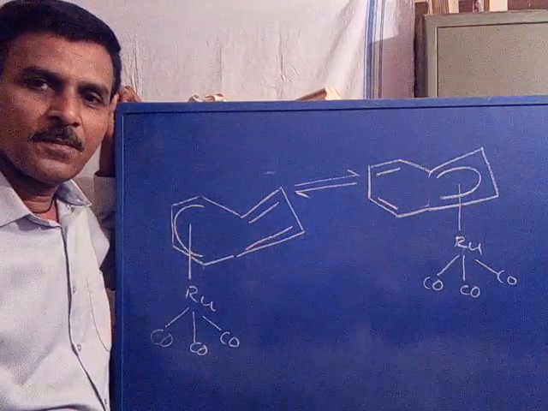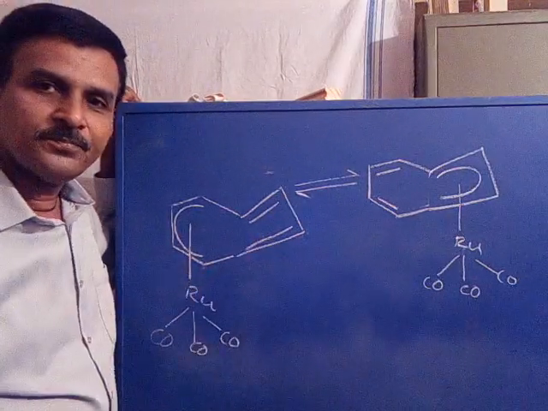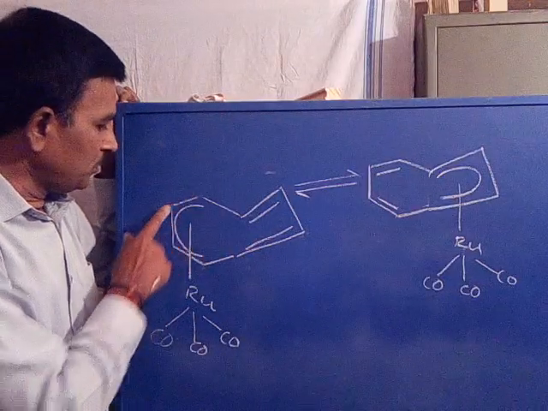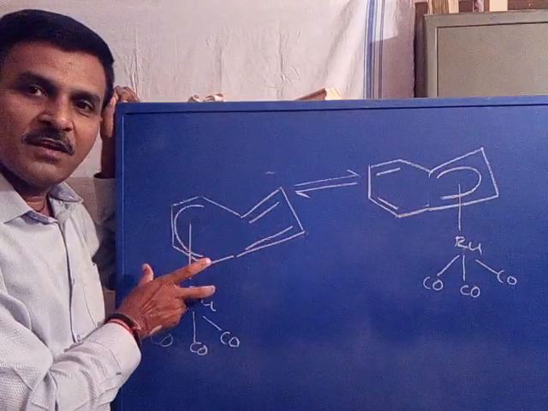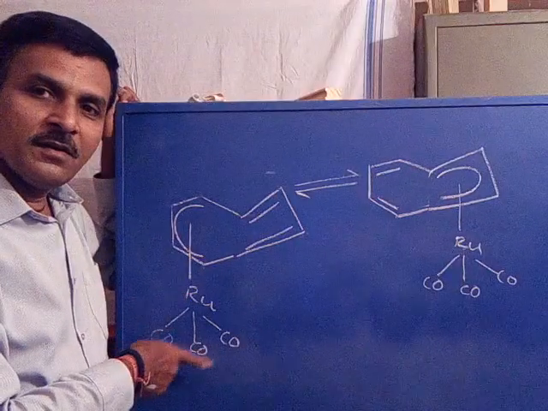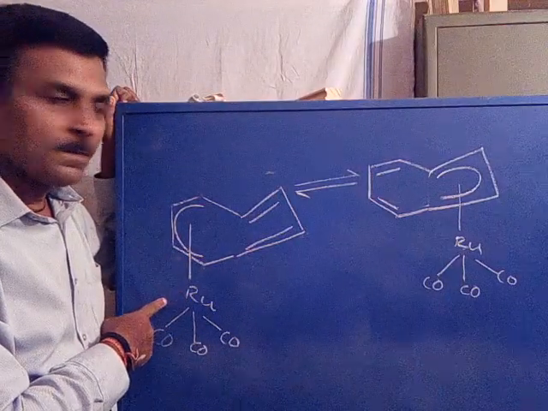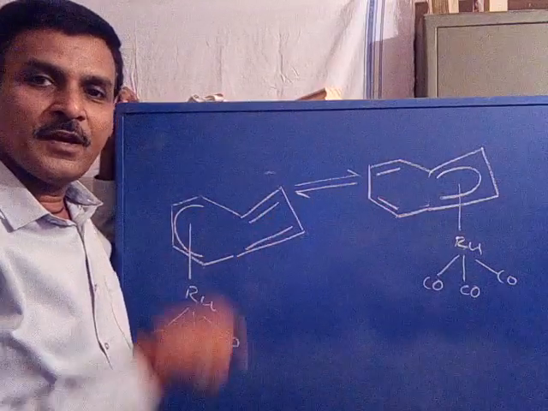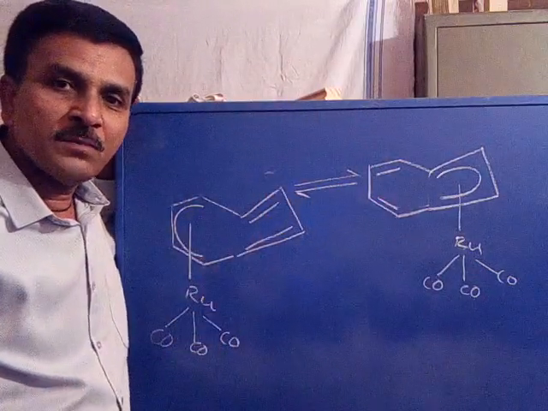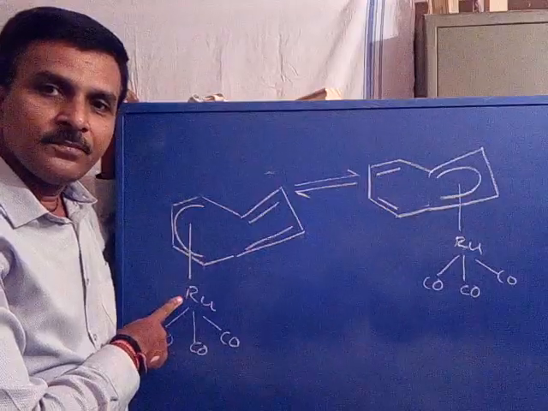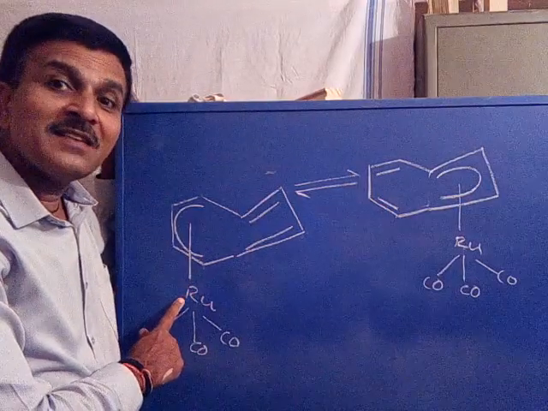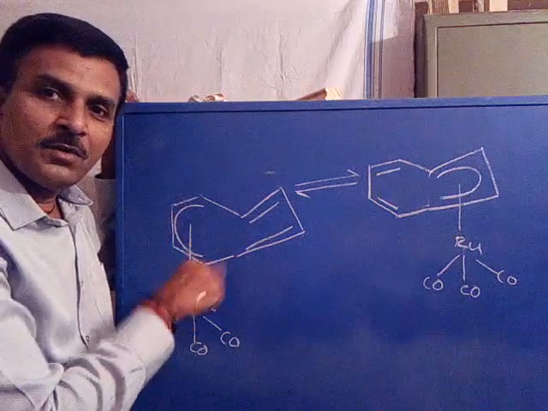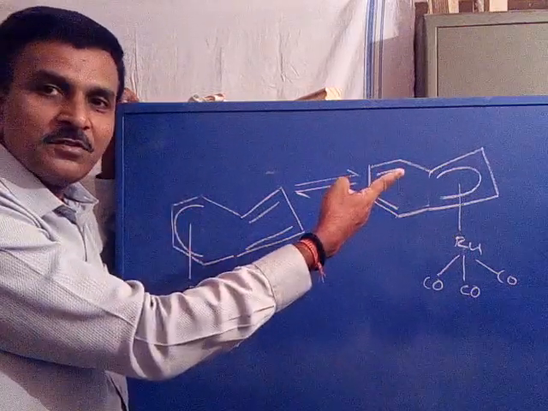What happens? Both are the same. In the first structure, the first set of 4 carbons contributed to attach with ruthenium. In the next structure, the second set of 4 carbons are contributing to attach with the ruthenium metal. That is, the metal ion is exchanged from the first set of 4 carbons to the next set of 4 carbons.